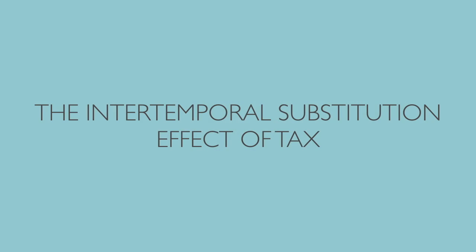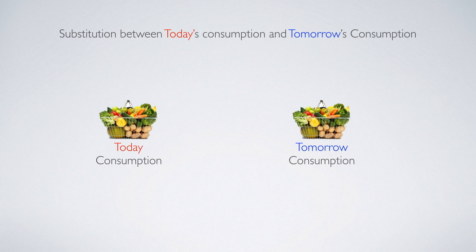Now we move on to discuss the intertemporal substitution effect of tax. There are several intertemporal trade-offs that we need to discuss. Remember, intertemporal substitution means that the household is weighing decisions across time. So there are several possibilities. We start from the possibility of the substitution between today's consumption versus tomorrow's consumption. Here you can see I highlight time points because it has to be intertemporal. It must be a decision that spans across time.